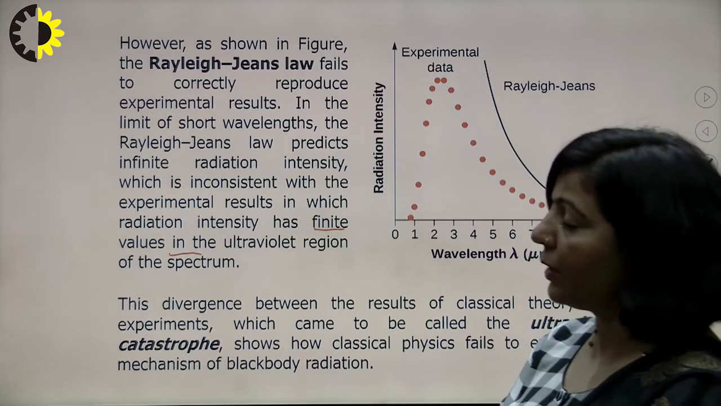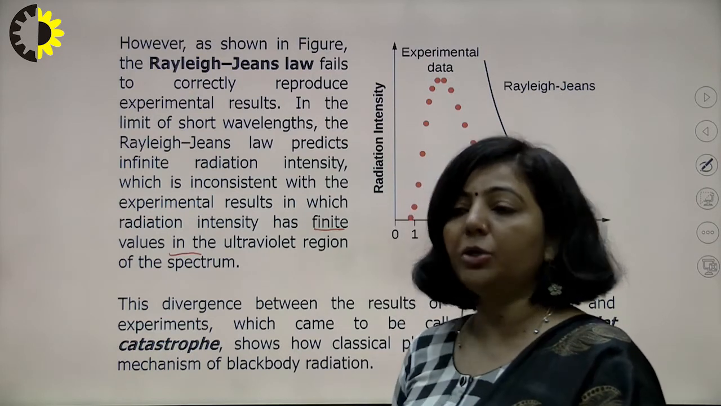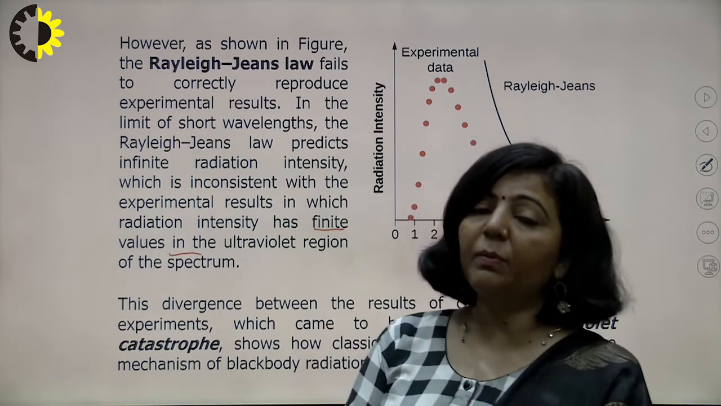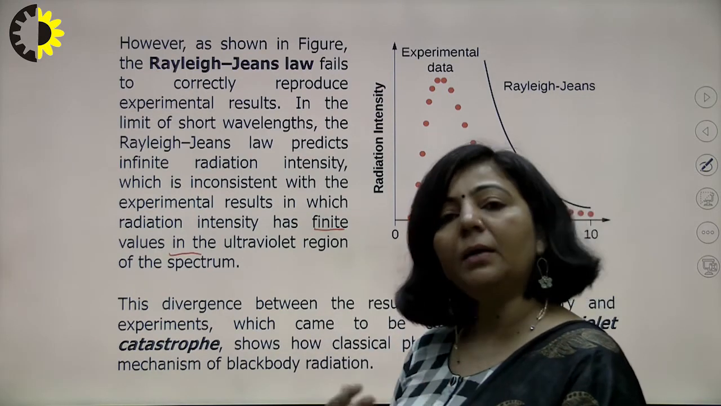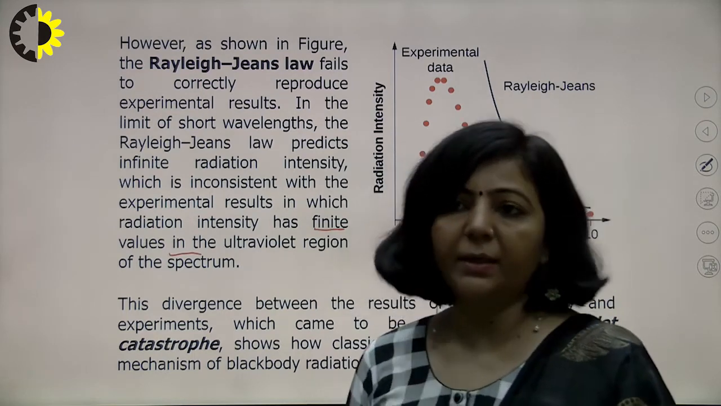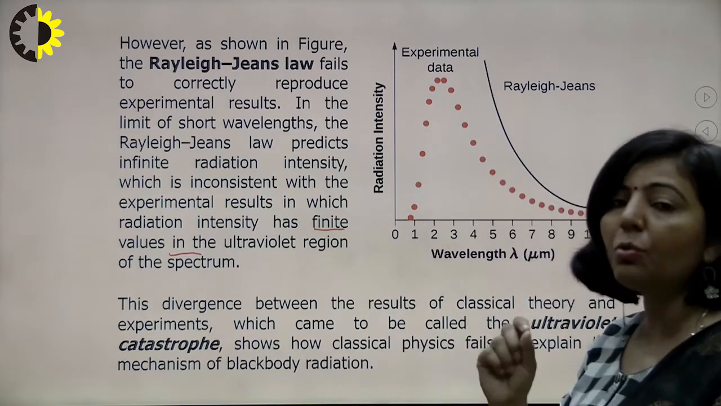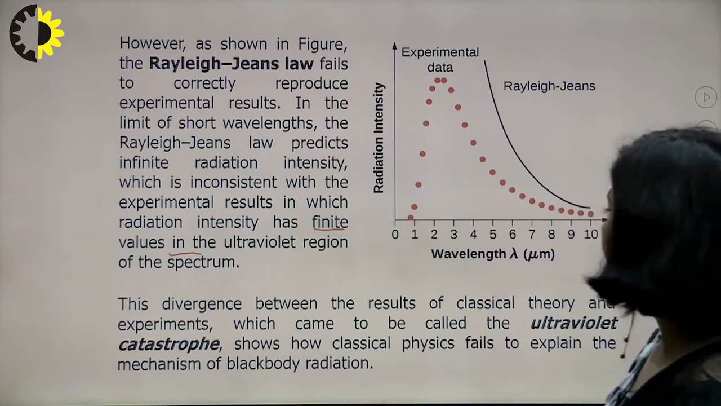So this was the drawback of this Rayleigh-Jean's law, and the base of that Rayleigh-Jean's law was classical theory. And according to classical theory, when electromagnetic radiations strike on a certain material, energy will be continuously emitted. It can be absorbed continuously. There are no restrictions, no constraints on that absorption or emission of energy.